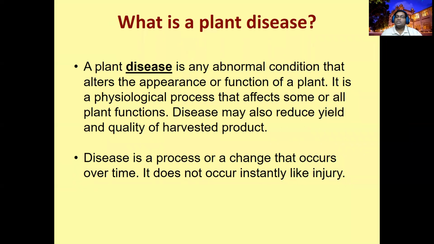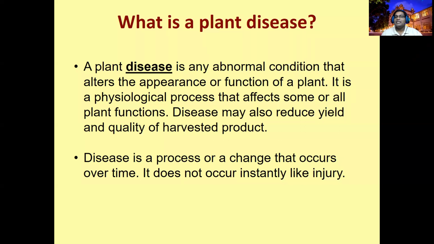We are talking about phytopathology, which deals with etiology, biology, infection, damage, losses and management of the disease. If you do not know what a disease is, then what is the meaning of this study? What is disease actually? Disease is an abnormal condition. If you are normal, you are healthy. If you are in an abnormal condition, we say you have a disease.